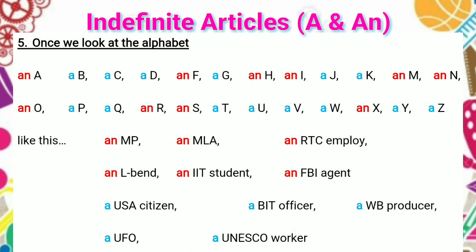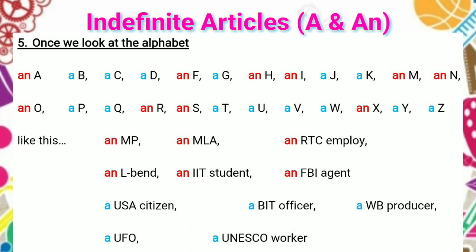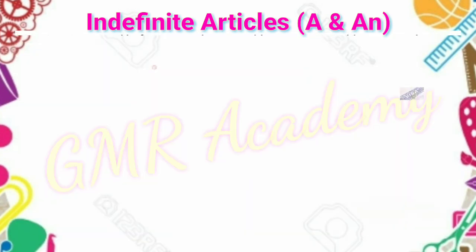But a USA citizen, U sound, consonant, so article a should be used. A USA citizen, a BBC officer, a WB producer, a UFO, a UNESCO worker. UNESCO has a Y sound.